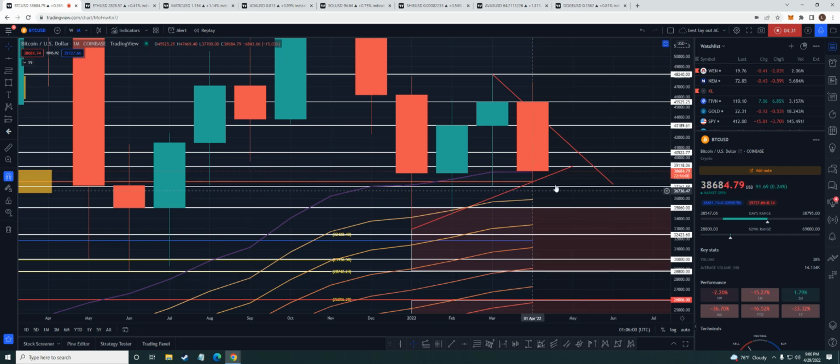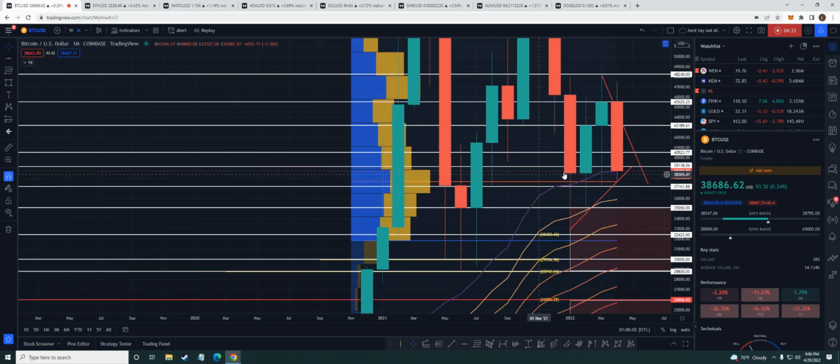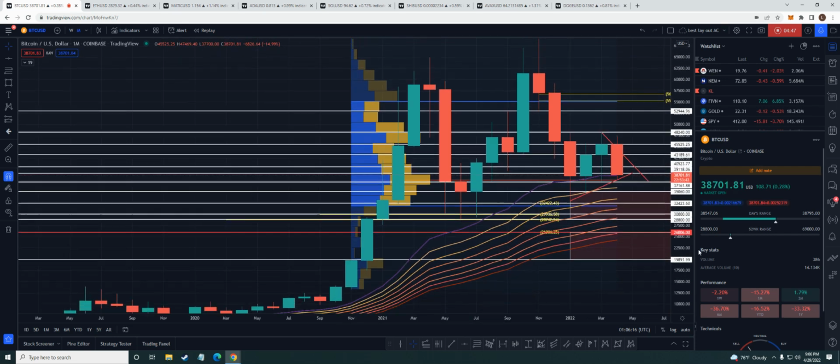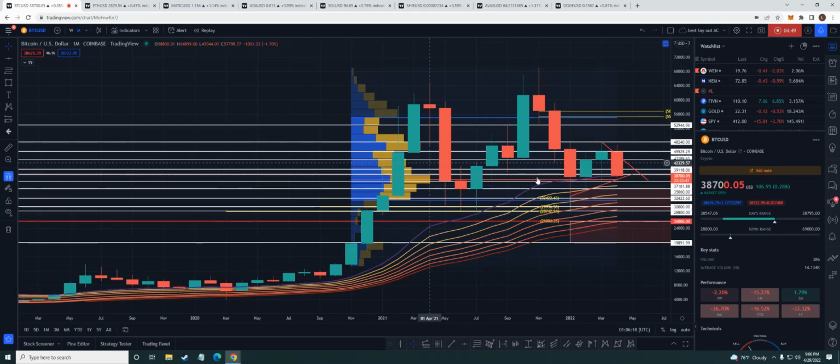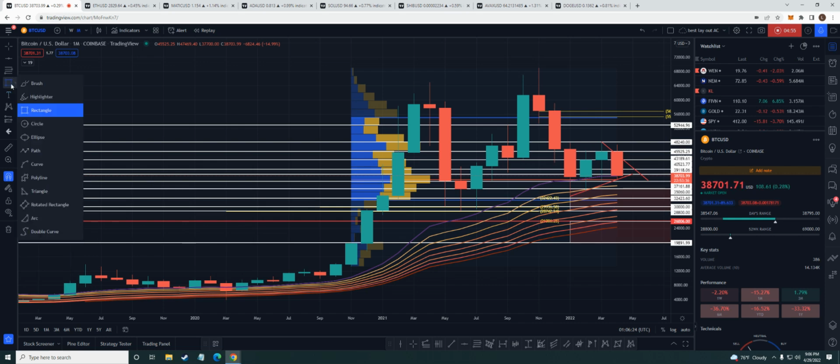Because right now we got our point of control. You guys can see this red line coming in right off our point of control. You can use this indicator. It's called fixed range volume profile. And you can just click it from here, click it from here. It's going to show all the volume of Bitcoin from all this area right here. So this big circle right here, I'll circle it for you so you guys understand.